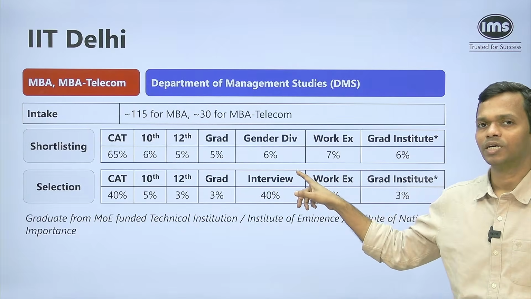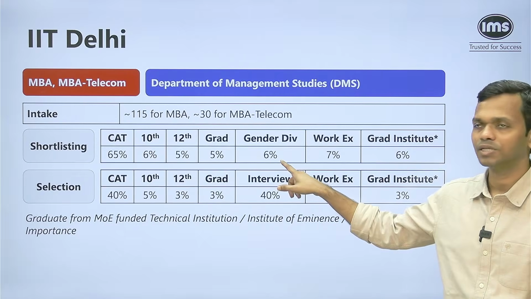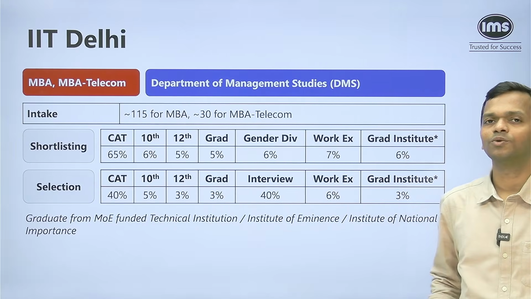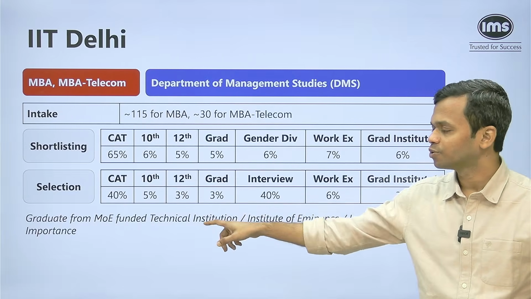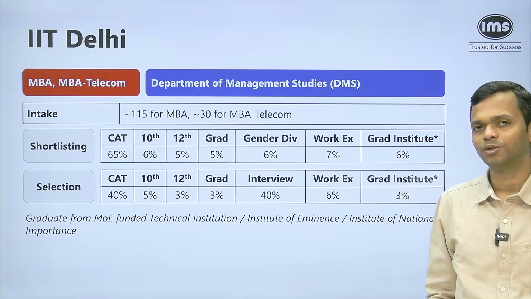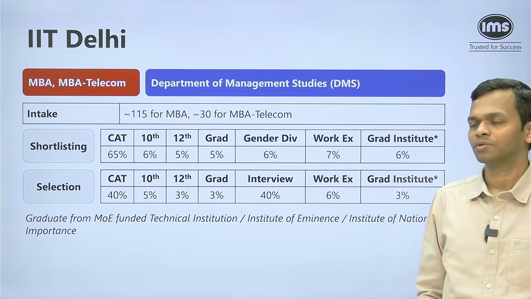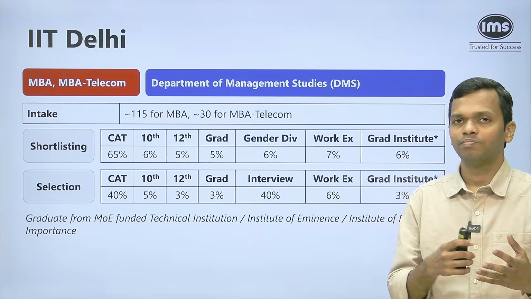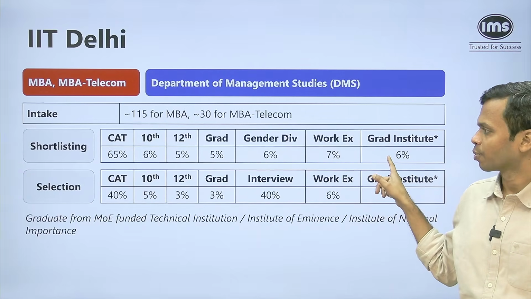Gender diversity also matters, and that is why if you're a female candidate, you should definitely consider applying. 6% is the weightage there. 7% for work experience, and Graduation Institute has a 6% weight. Now, what is this Graduation Institute? If you're a graduate from an MOE funded technical institution, or institute of eminence, or institute of national importance. That list is also available easily. You should check out if you belong to any of these institutions. If yes, then you're going to get these points.